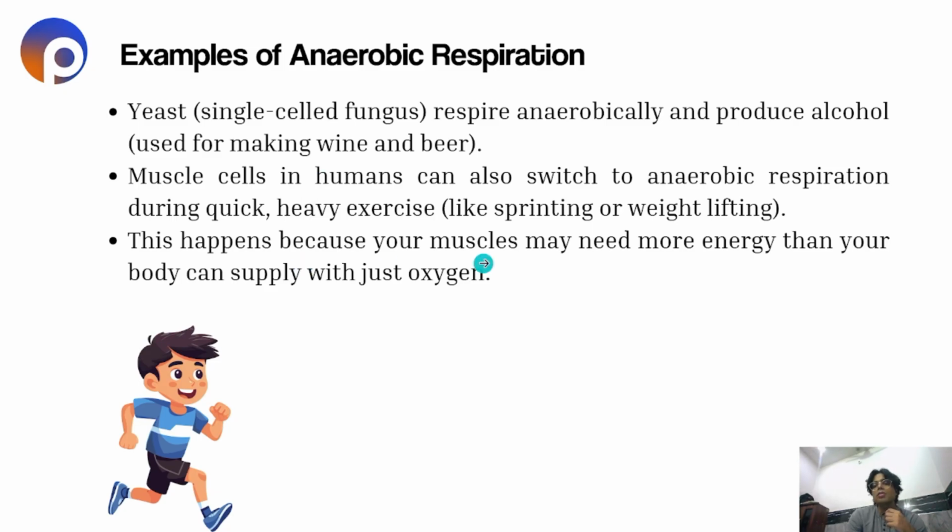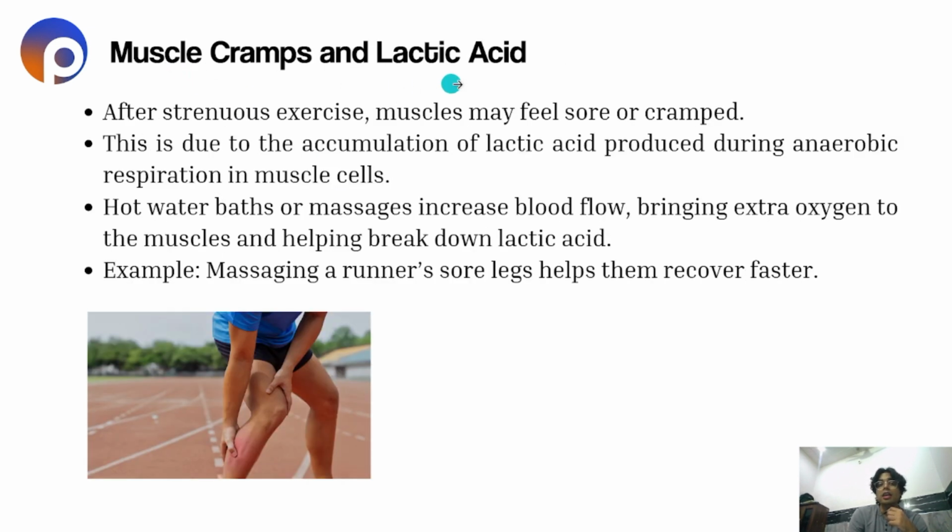This happens because your muscles may need more energy than your body can supply with just oxygen. So this takes place when our body requires more energy, but it isn't able to perform aerobic respiration because of the absence of oxygen. So it performs anaerobic respiration to produce the energy our body requires at that point of time. And the lactic acid is also there, so it gives us cramps. Muscle cramps and lactic acid.